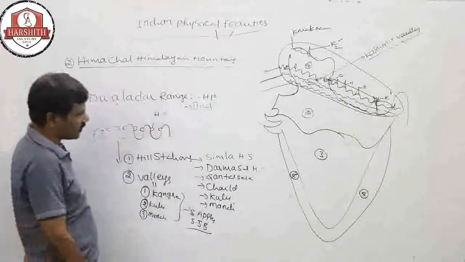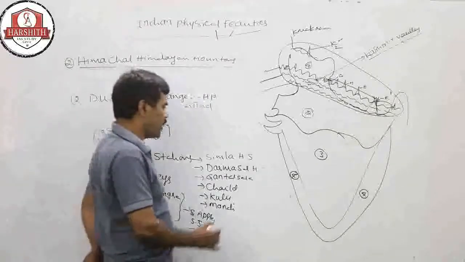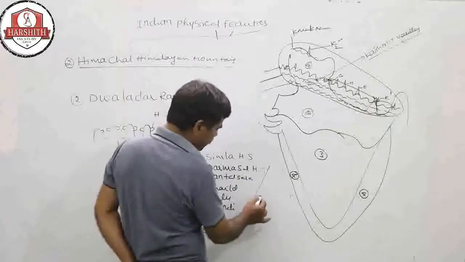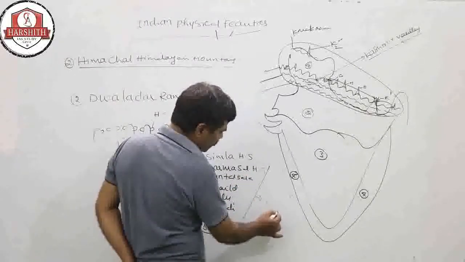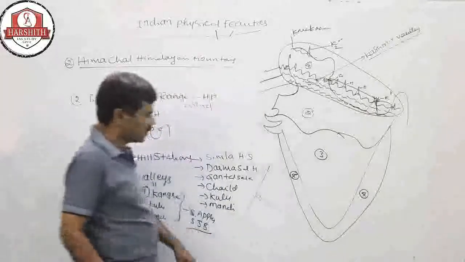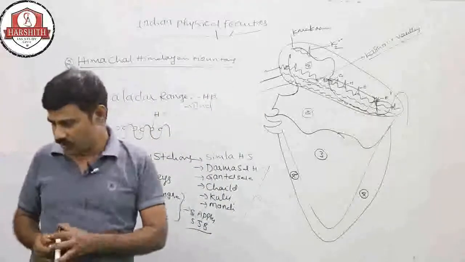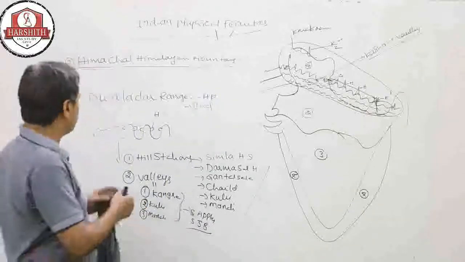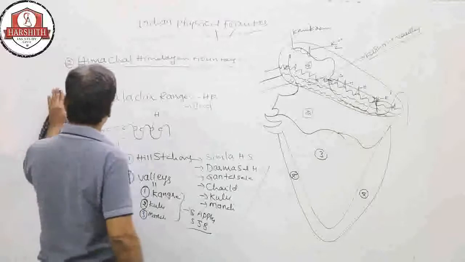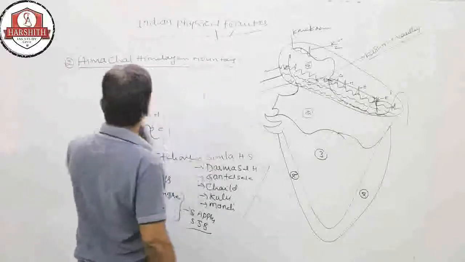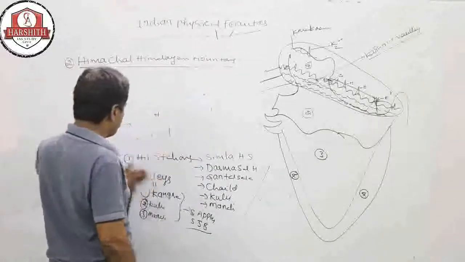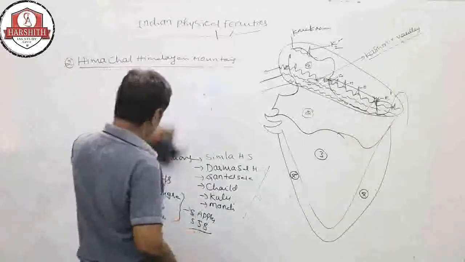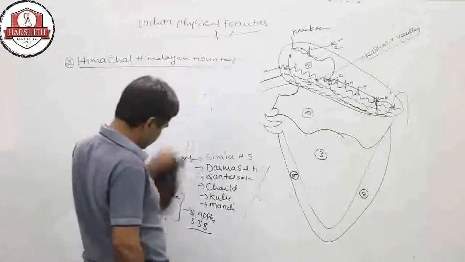Like this, fruits are cultivated. The hill stations are famous for tourism purposes. Tourists from so many countries come to India to enjoy the tourism spots in the Himalayas.